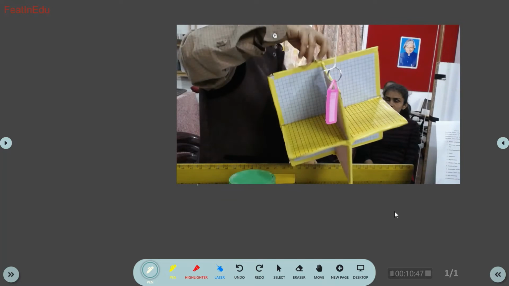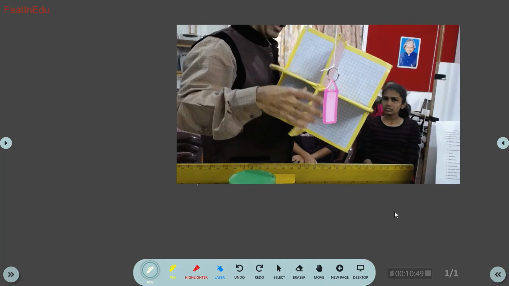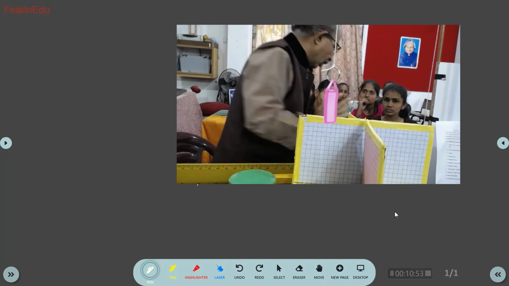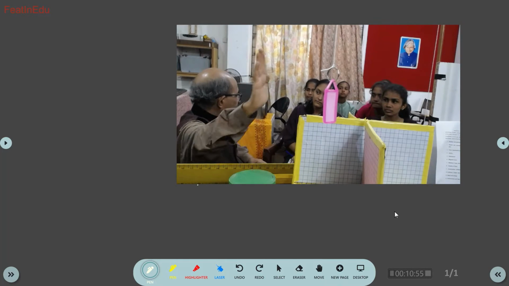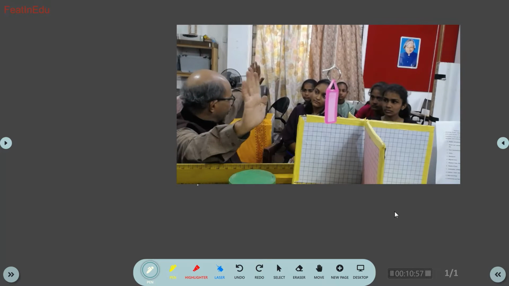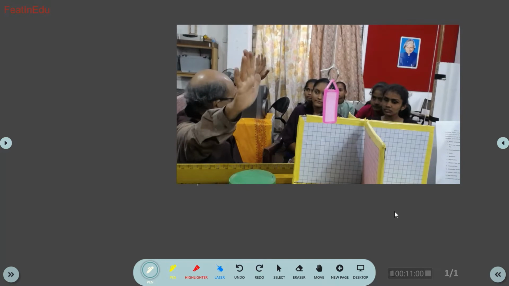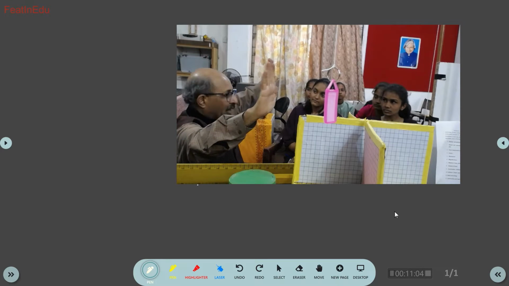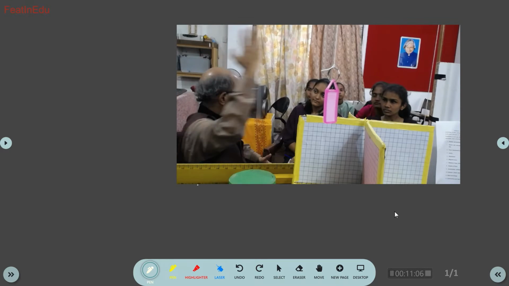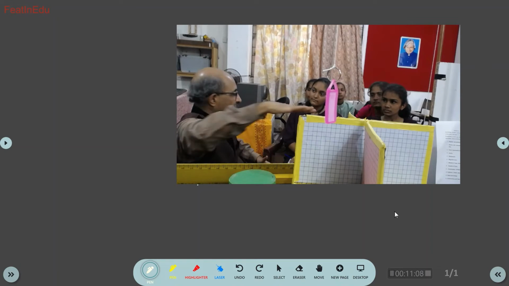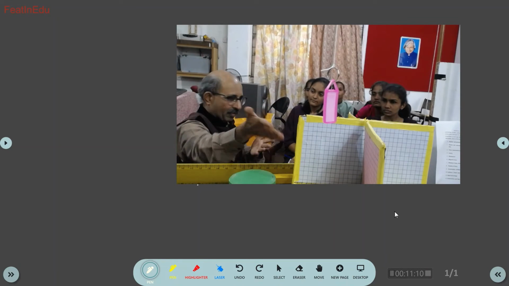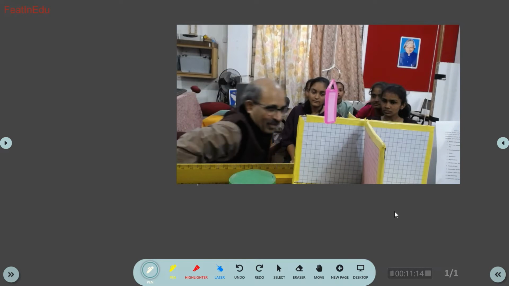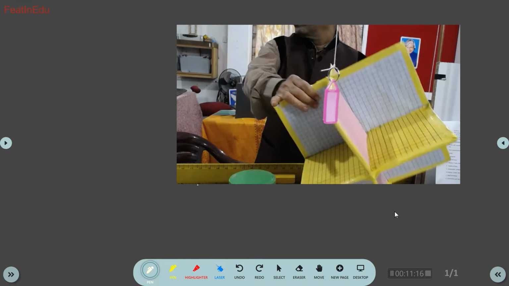A coordinate system. In a coordinate system, you have one plane which is infinite. Can you imagine an infinite plane? The sky is infinite. One plane which is infinite like this, another plane which is infinite like this, and a third plane which is infinite like this. Of course, we can't make infinite planes, so you have made finite planes. Here, you have made 3 planes.